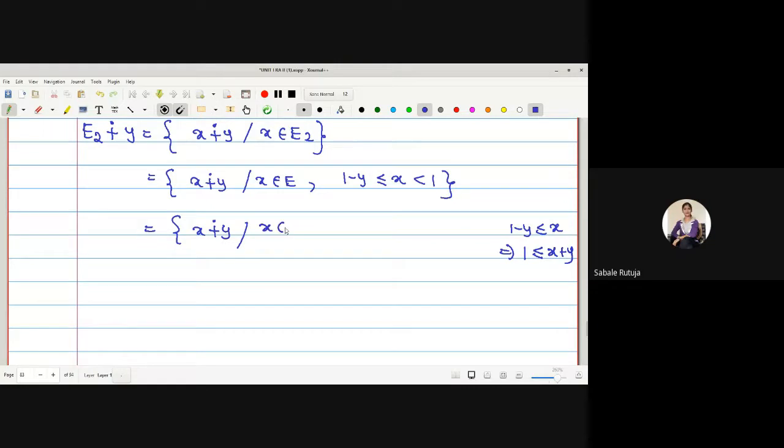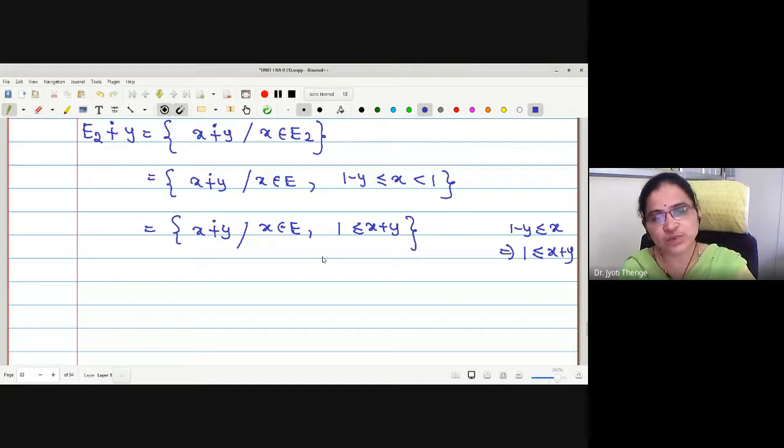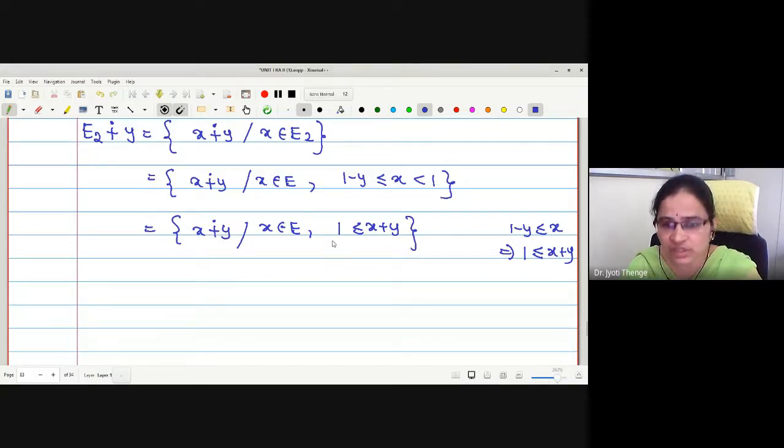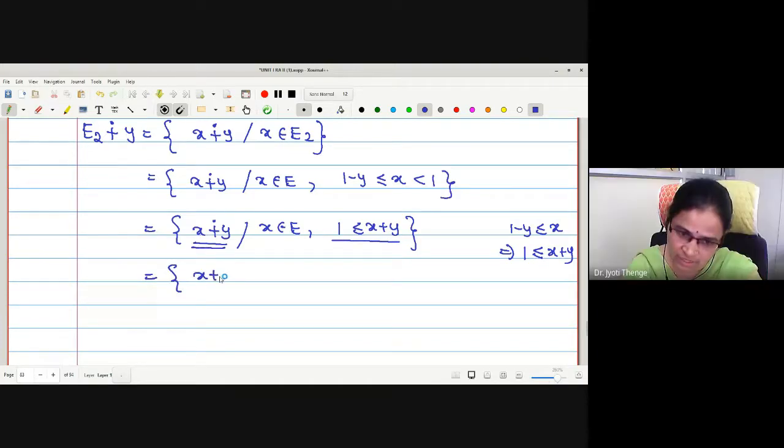Yes, ma'am. Therefore, can I write here 1 less than or equal to x plus y? That is, x plus y is greater than or equal to 1. Now with this condition, how is this sum modulo 1 defined? x plus y minus 1. Yes, this is x plus y minus 1. No doubt x is in E with the same condition.